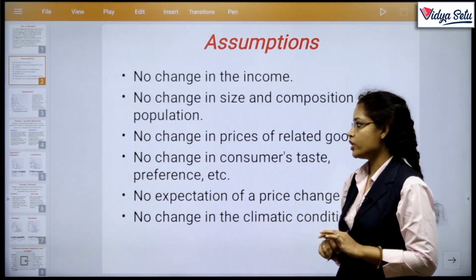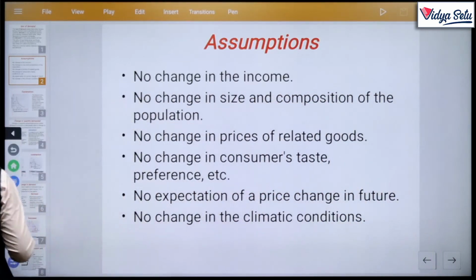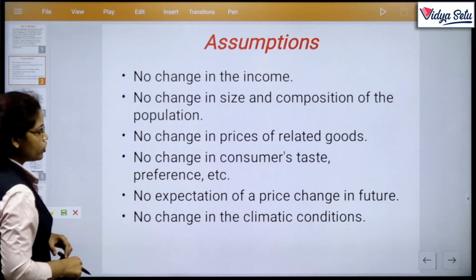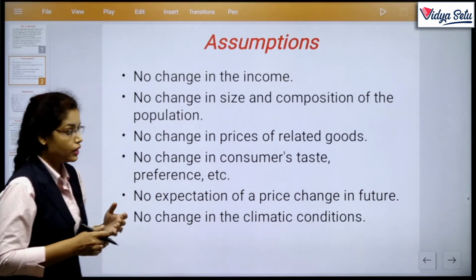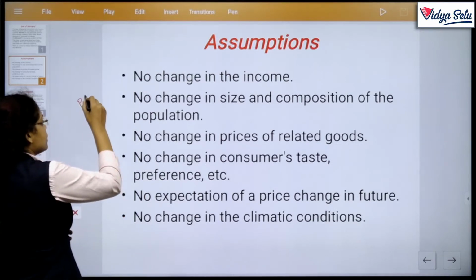There is no change in the income, because if income changes, then the consumer's purchasing power differs, and that will affect the demand, and we consider this.